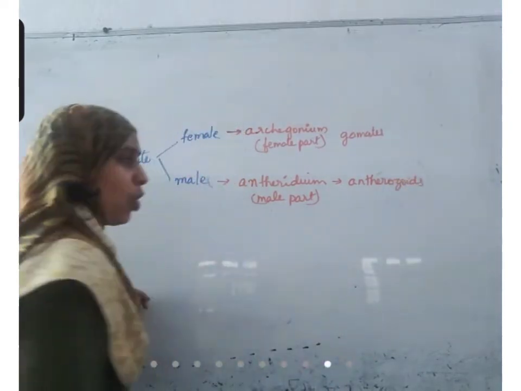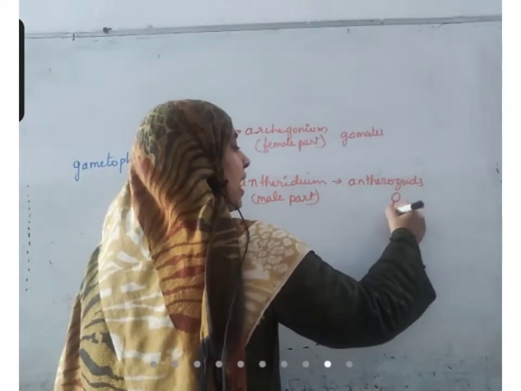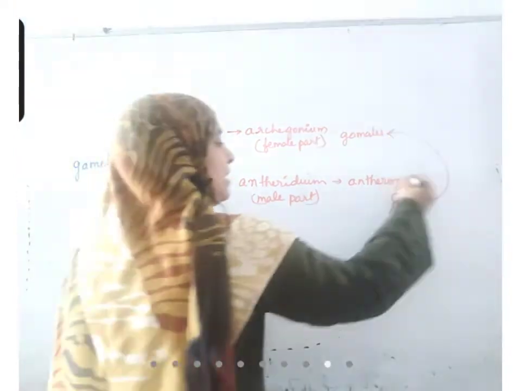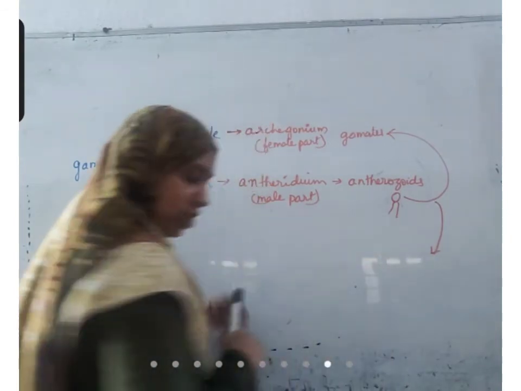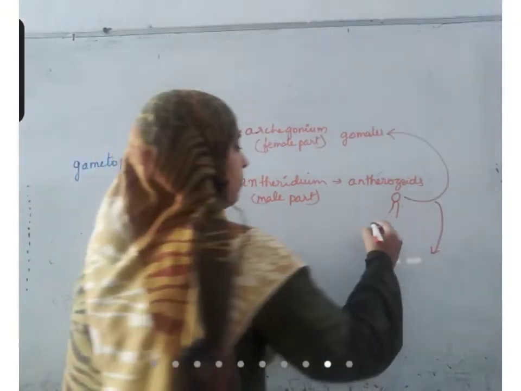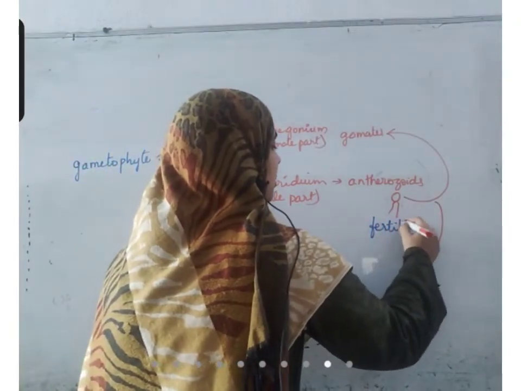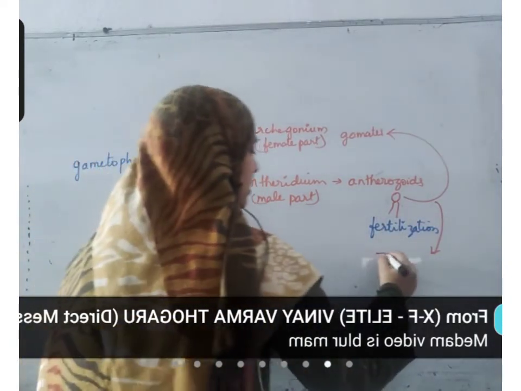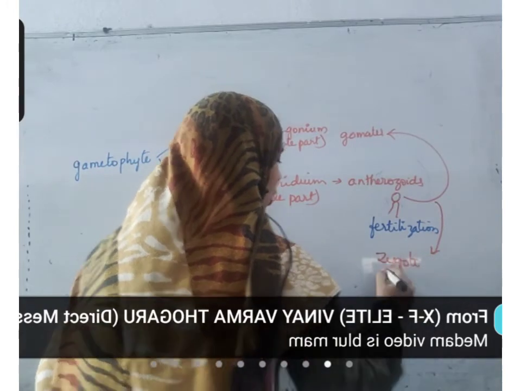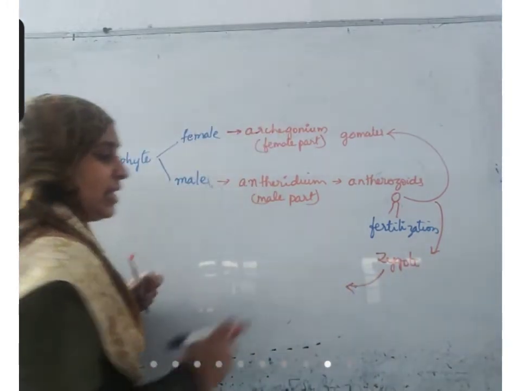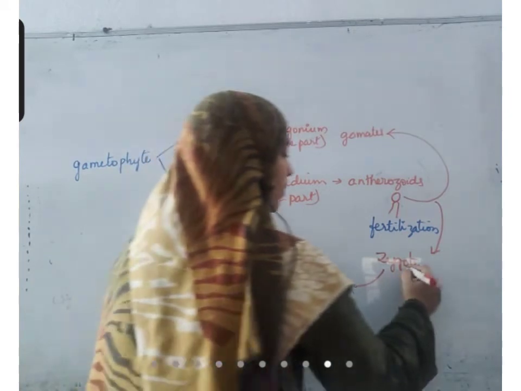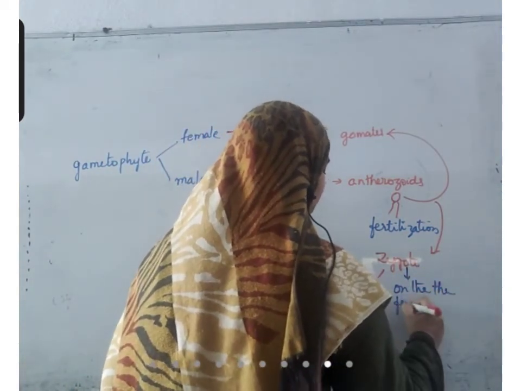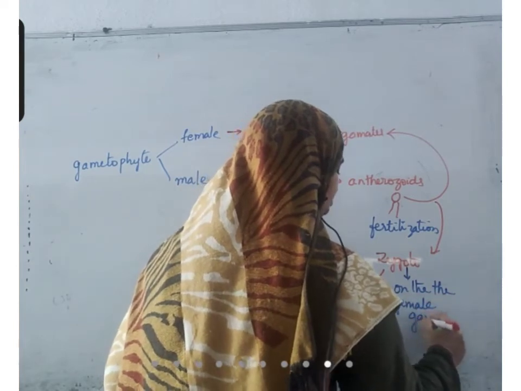These antherozoids have two flagella. They swim and reach the female gametes. As a result, fertilization occurs. When fertilization occurs, the zygote is formed. This zygote is formed on the gametophyte only, on the female gametophyte.